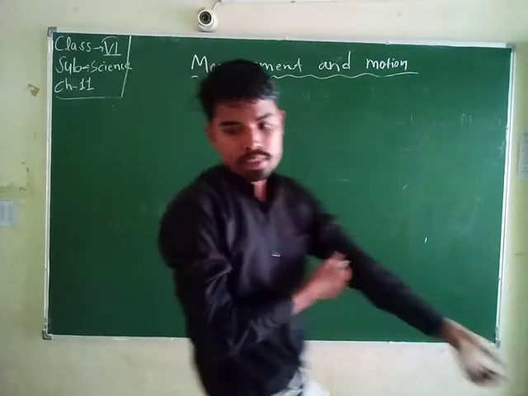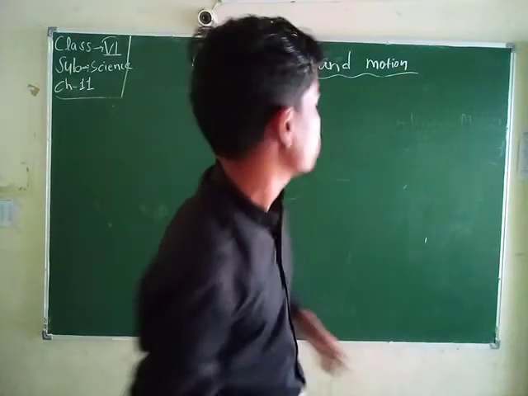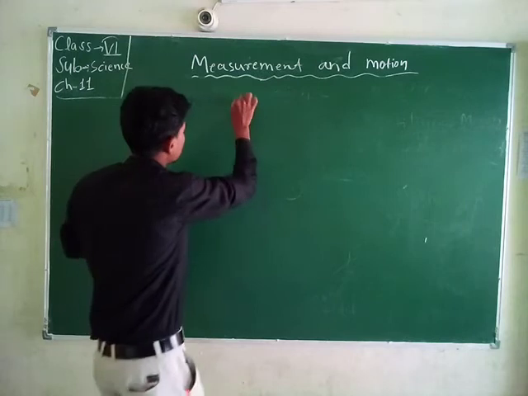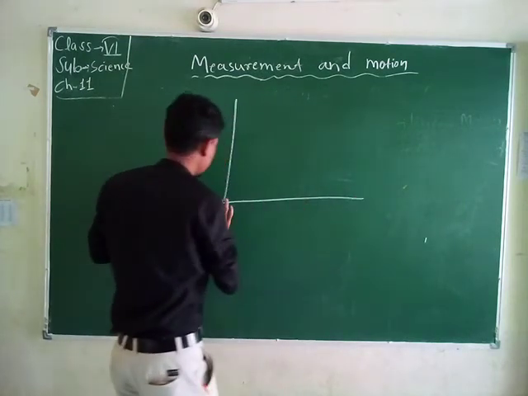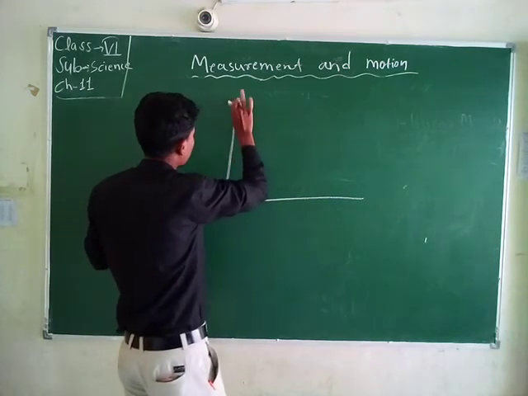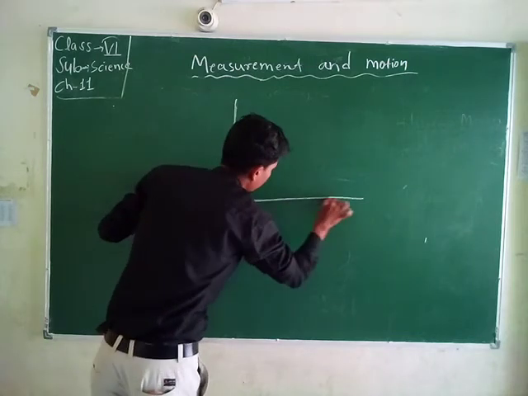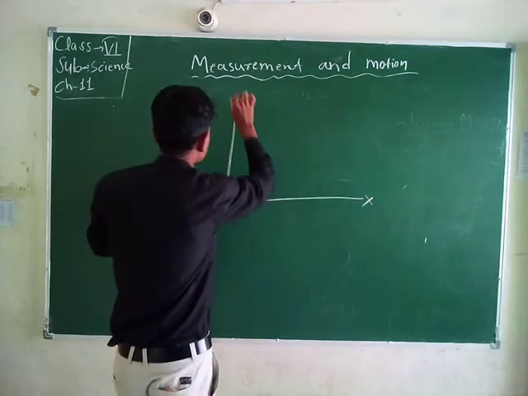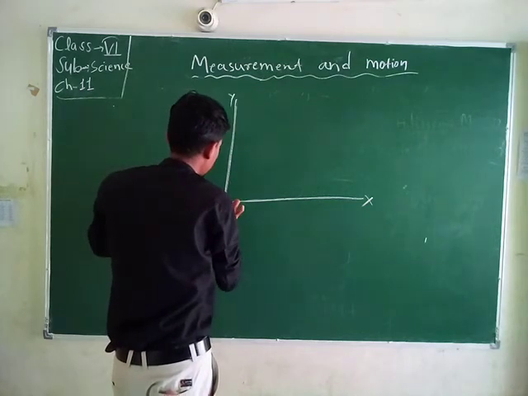We can represent it with a time and distance graph, with equal time intervals. We draw the graph with an x-axis and y-axis, and this is the origin.